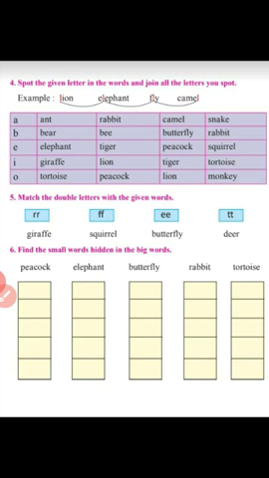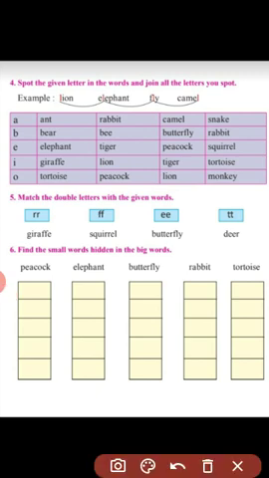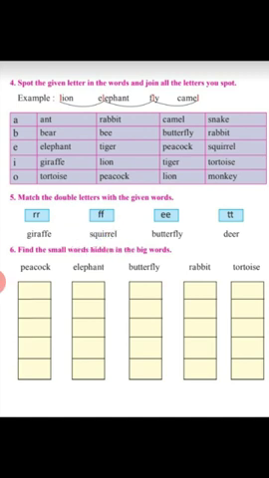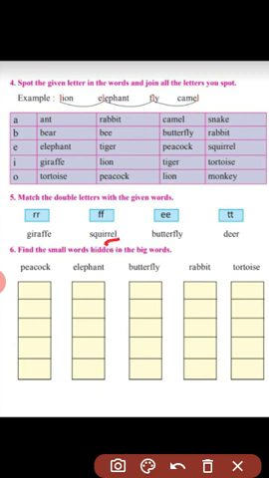Now we have to match the double letters with the given words. Where you can see double R, this double letter double R you can see in the squirrel spelling. So we have to match double R with squirrel. You can find double F, double letters in giraffe.